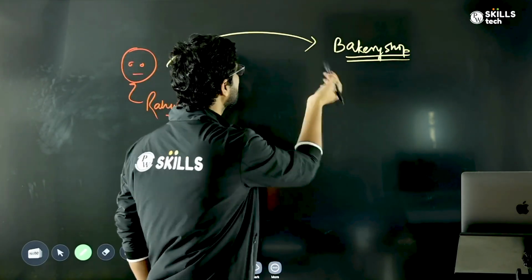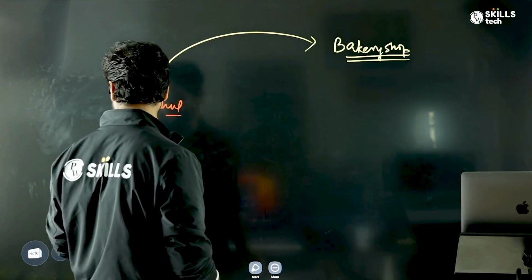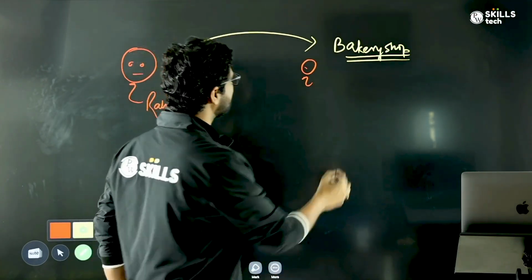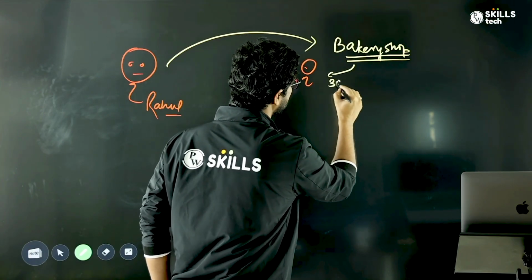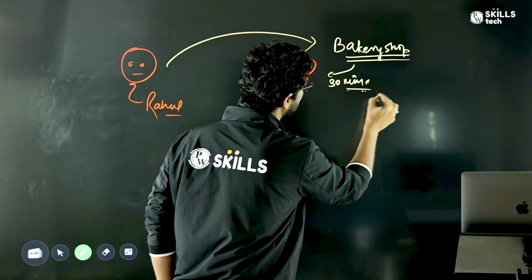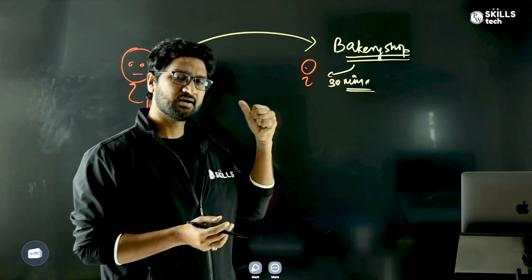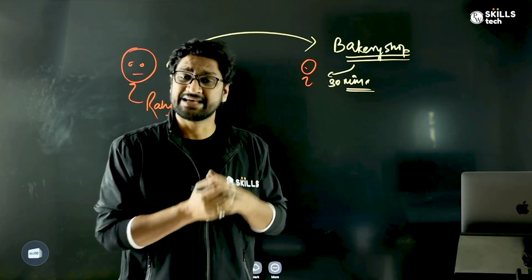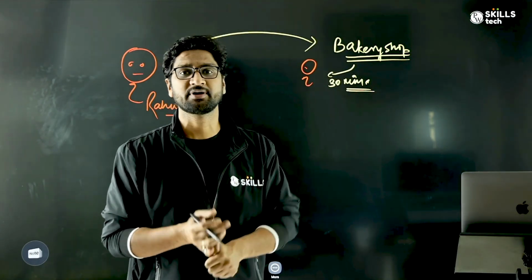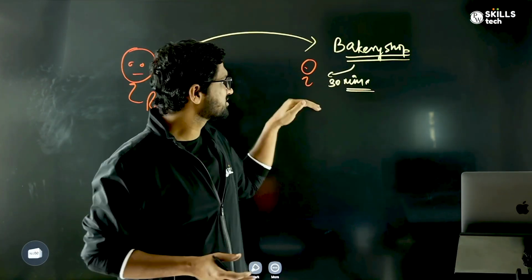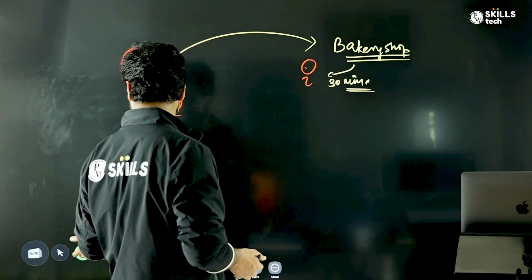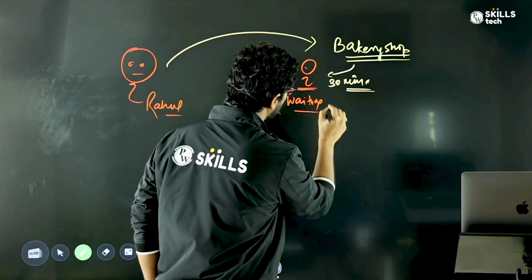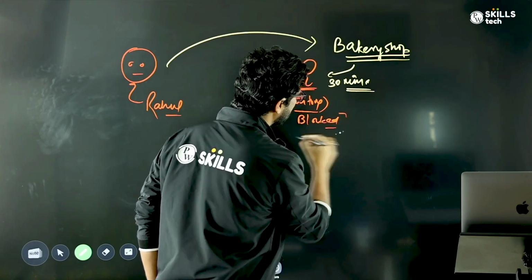But as soon as Rahul reaches the bakery shop, the bakery shop guy tells him that the cake will take at least 30 minutes to be baked and prepared. Since Rahul loves his girlfriend so much, he doesn't want to take the risk that if he goes out of this shop, the bakery owner might sell this cake to someone else and he might not be able to bring the cake for her birthday. So he does not do anything. He's just there waiting, totally blocked for the cake to be ready.